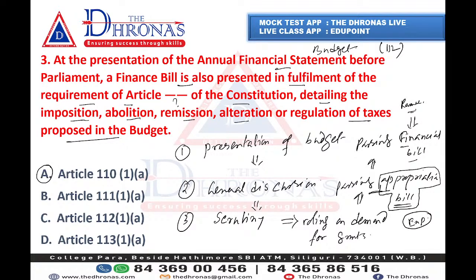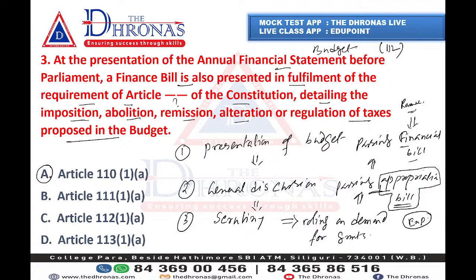So I hope you got a clear idea about how the budget is passed in different stages, from presentation to discussion, scrutiny, then voting on demand for grants, and then the appropriation bill and financial bill. Is it absolutely clear how the budget transfers into the revenue and expenditure bills that are passed?